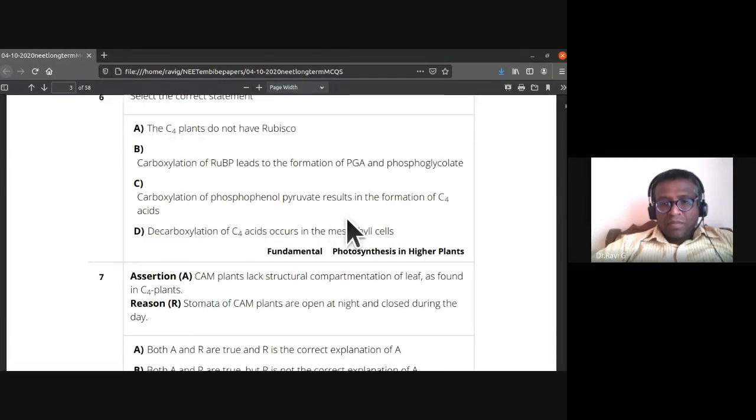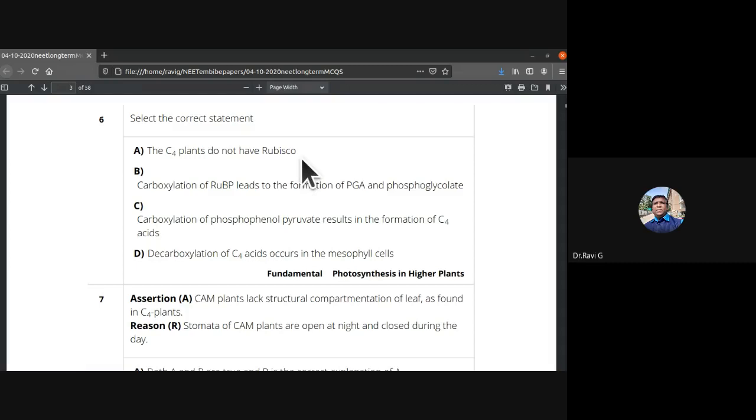The C4 plants do not have Rubisco. This is a wrong statement. They do have Rubisco. Carboxylation of RuBP leads to the formation of PGA and phosphoglycolate.